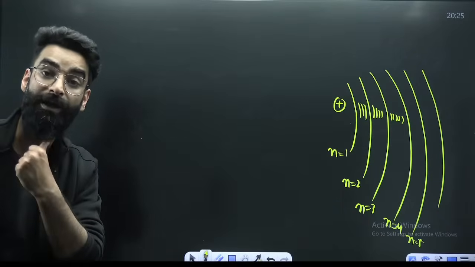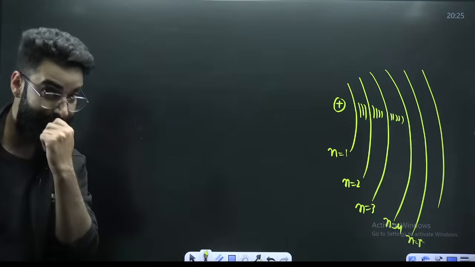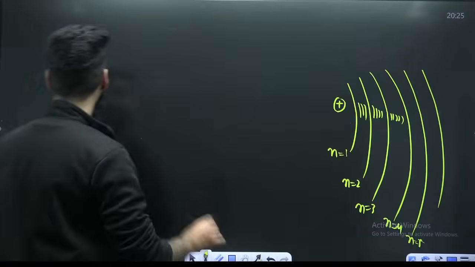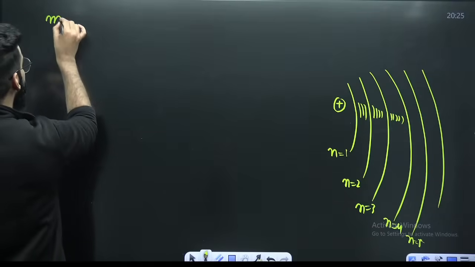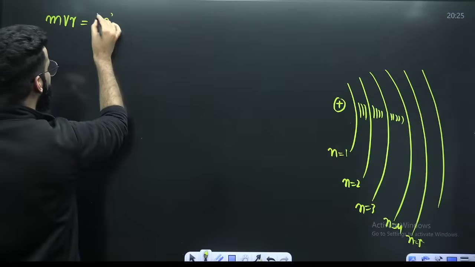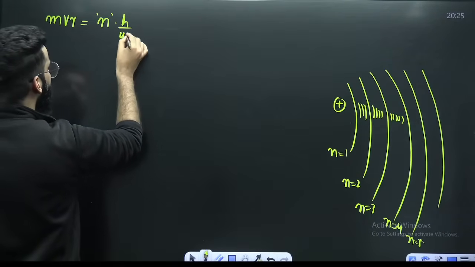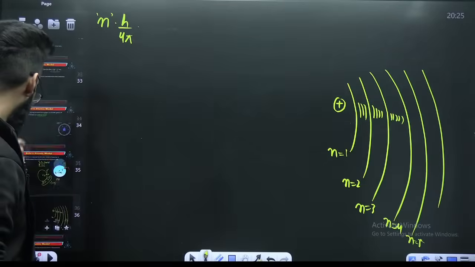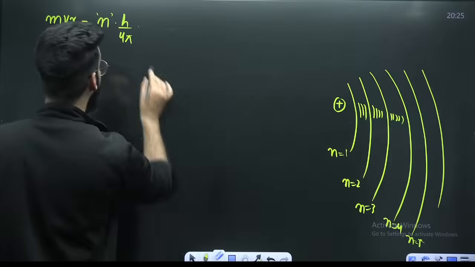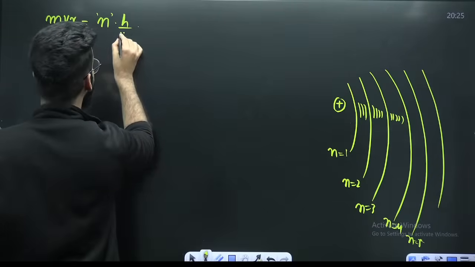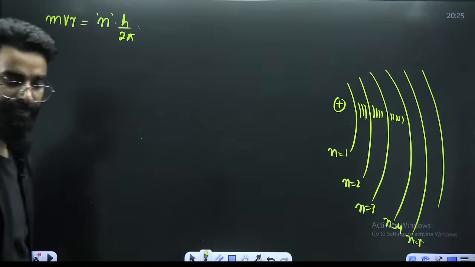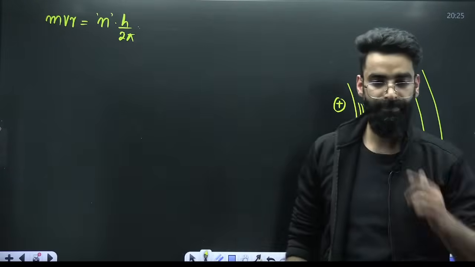As far as Bohr's model is concerned, an electron can only be present in those shells in which the orbital angular momentum is an integral multiple of h upon 2 pi. Sorry, h upon 2 pi. What does that mean? Can you let me know what it means?